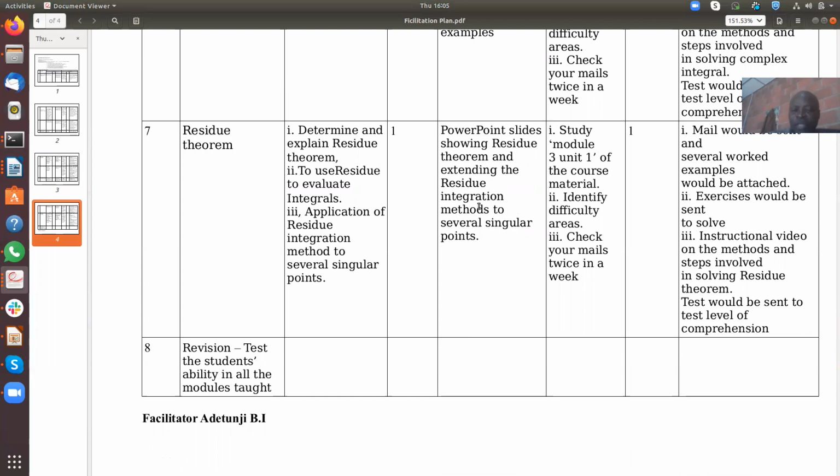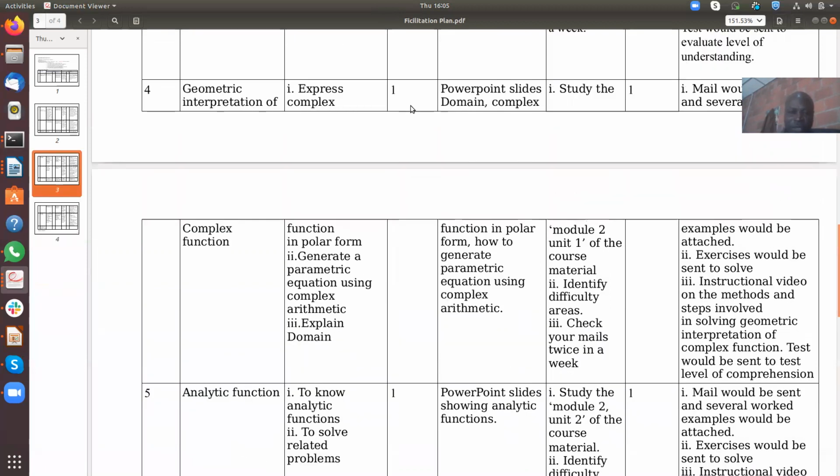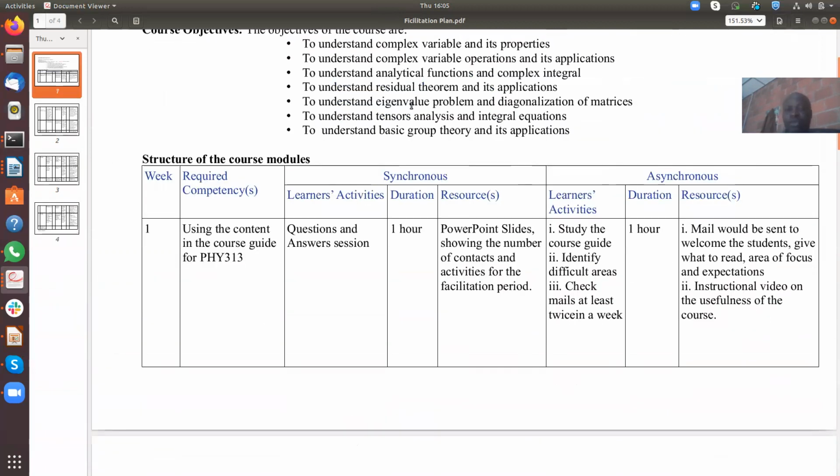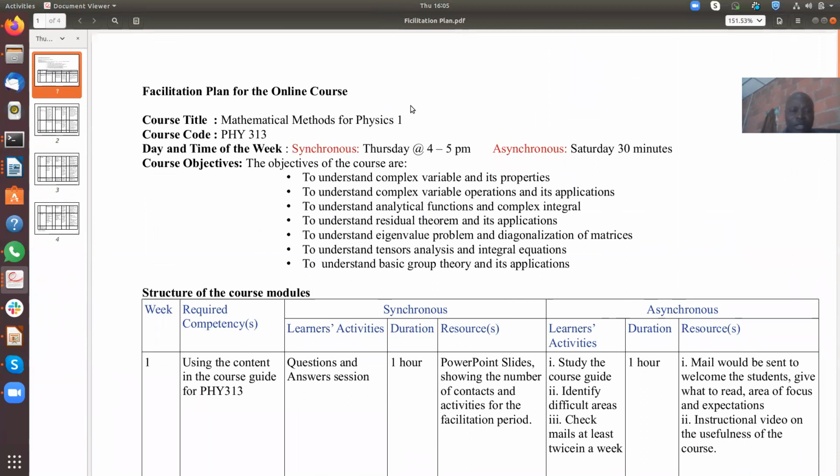In the seventh week, we shall be looking at residue theory. What is residue theory? Why do we need to learn it as a physicist? And what are its applications? These are the major things we are going to look into, trying to analyze and give you ideas on how to apply most of these concepts. So basically, that is just a rundown or summary of what you are expected to do in this course for the next 8 weeks.